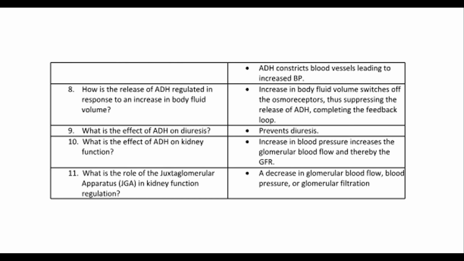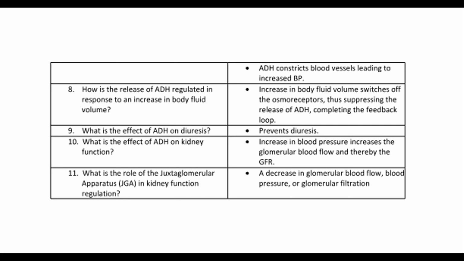8. How is the release of ADH regulated in response to an increase in body fluid volume? Increase in body fluid volume switches off the osmoreceptors, thus suppressing the release of ADH, completing the feedback loop. 9. What is the effect of ADH on diuresis? Prevents diuresis. 10. What is the effect of ADH on kidney function? Increase in blood pressure increases the glomerular blood flow and thereby the GFR.